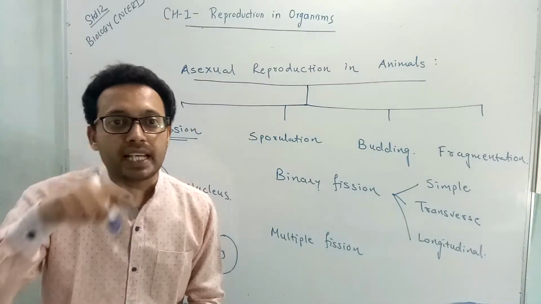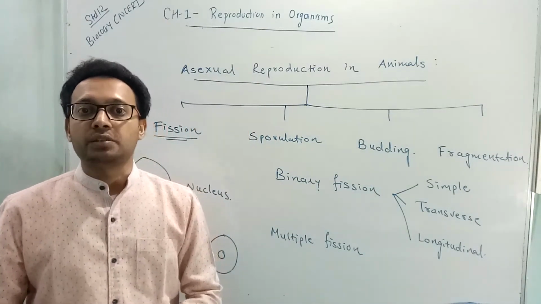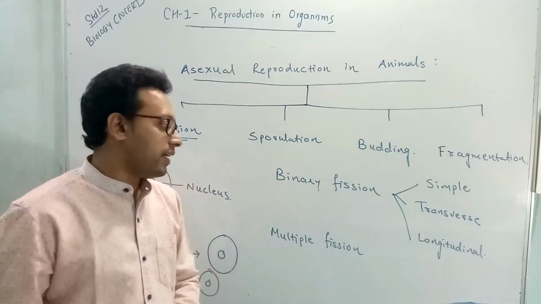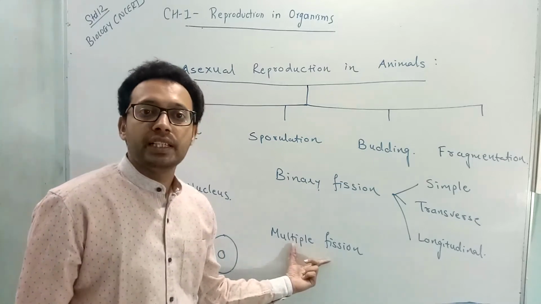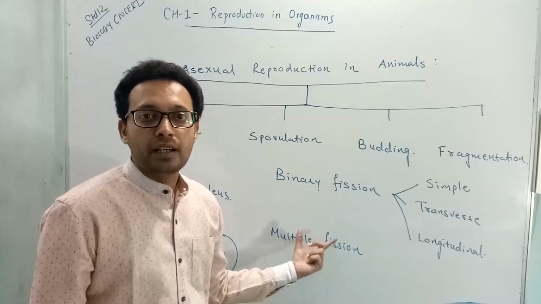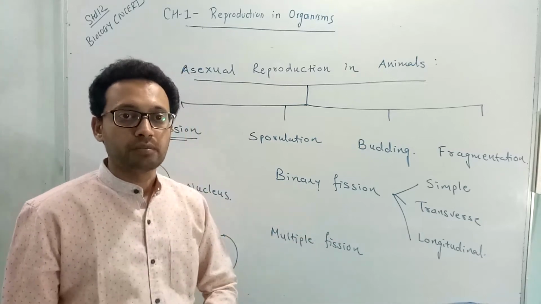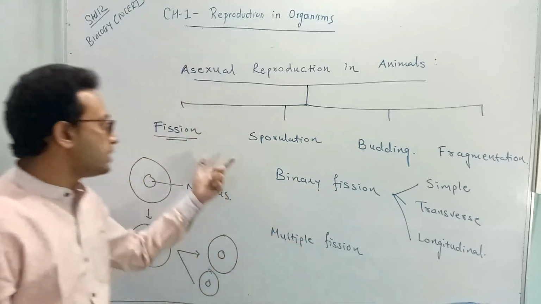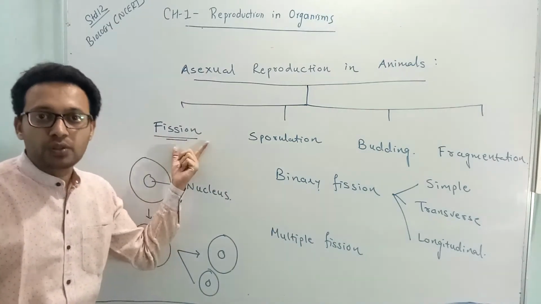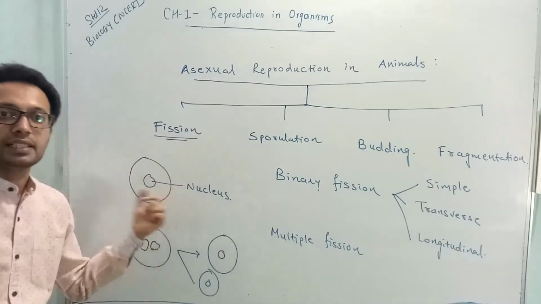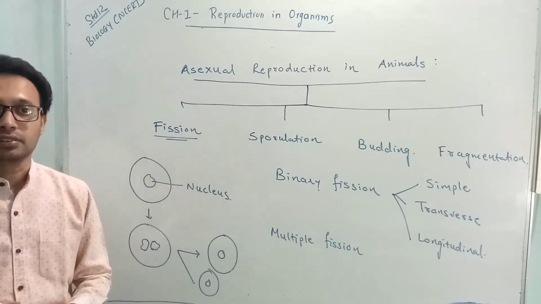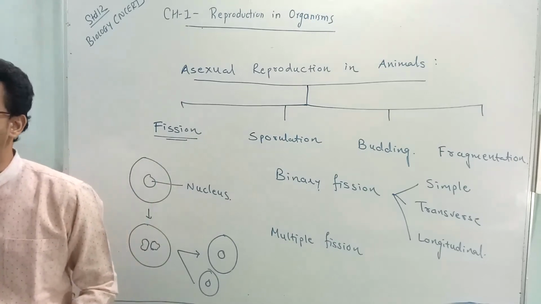Each nucleus gets surrounded by cytoplasm, and then they divide. Such fission is observed in amoeba, paramecium and plasmodium. So you understood what fission is? Fission means a breakdown where the nucleus divides first and then the cytoplasm divides later on. So this is all about fission.